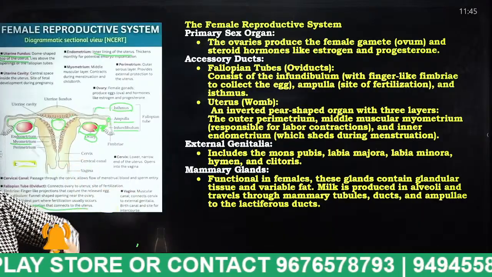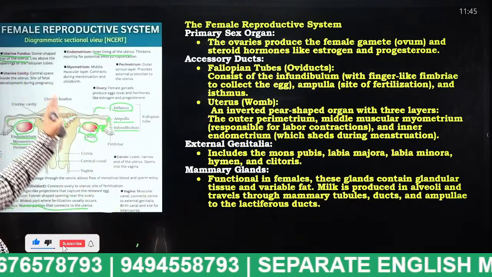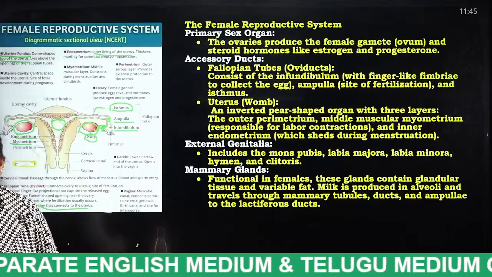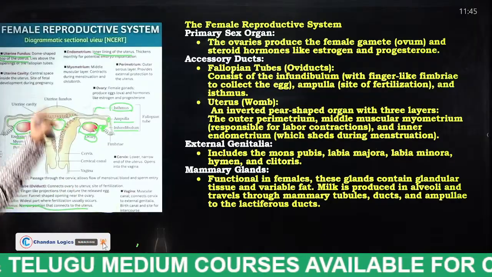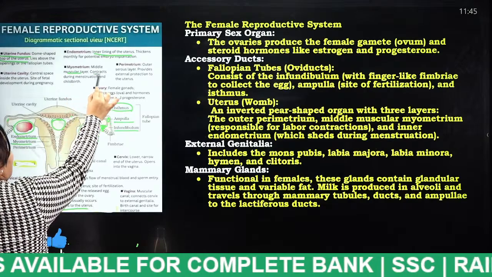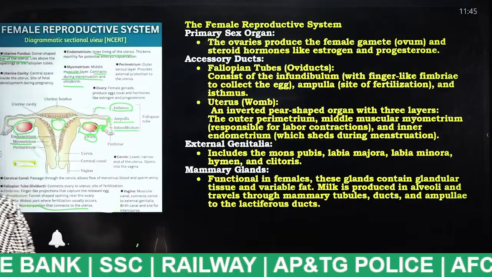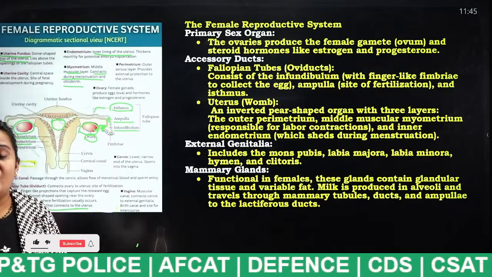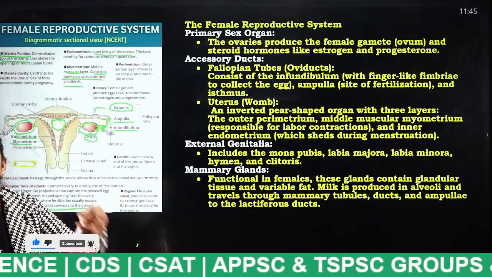The inner layer is known as what, students? Endometrium, and the middle layer is known as what, students? Myometrium. While the embryo is developing, which layer will be expanded or contracted? This myometrium. The middle muscular layer contracts during menstruation and childbirth. So during menstruation, girls will get pain, right? Why? Because the middle layer of the uterus contracts.